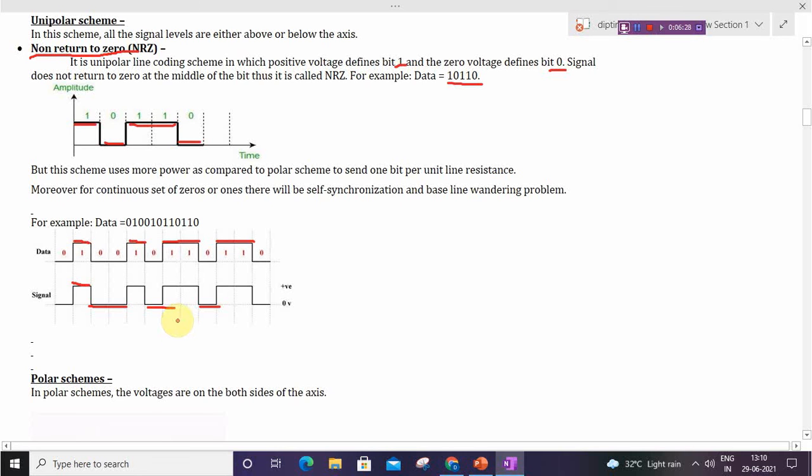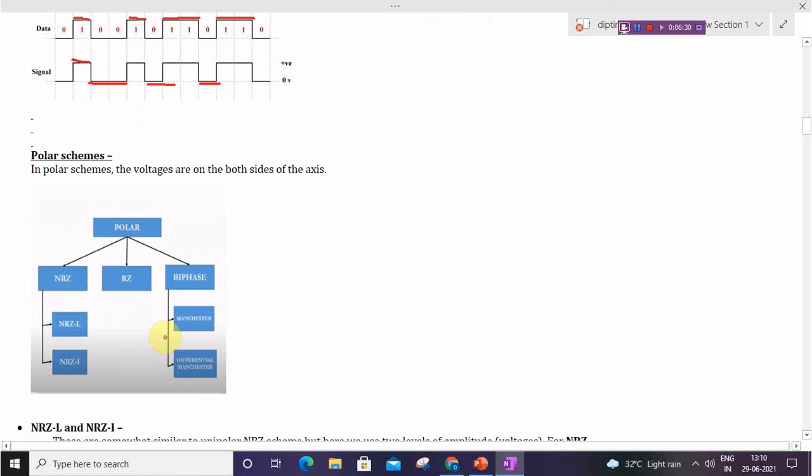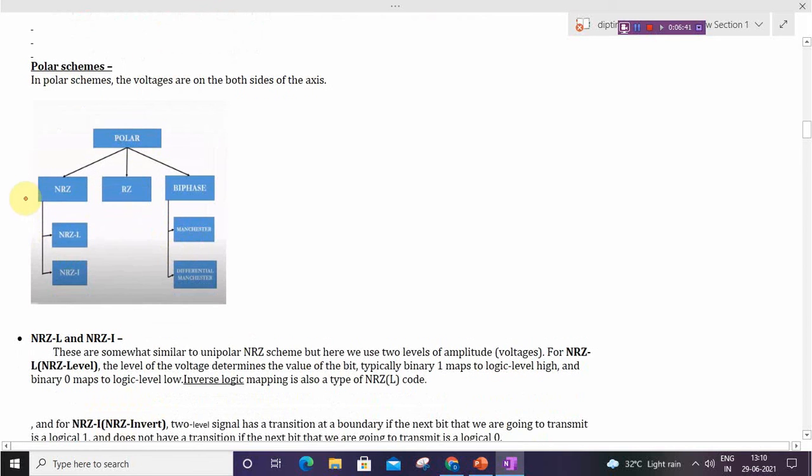The next scheme is polar. In the polar scheme, the voltages are on both sides of the time axis, meaning it uses positive and negative values. There are different schemes in polar. First is NRZ, and in NRZ there are two schemes, NRZ-L and NRZ-I. Then RZ. NRZ means non-return to 0, RZ means return to 0. And in biphase, Manchester and differential Manchester. So let us discuss them one by one.